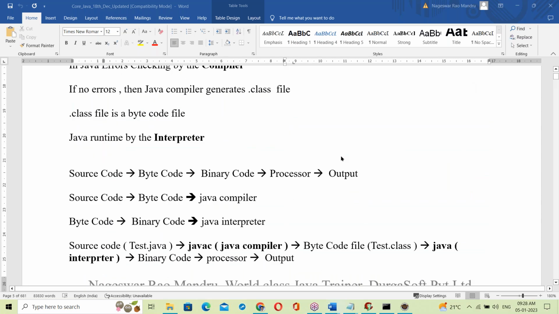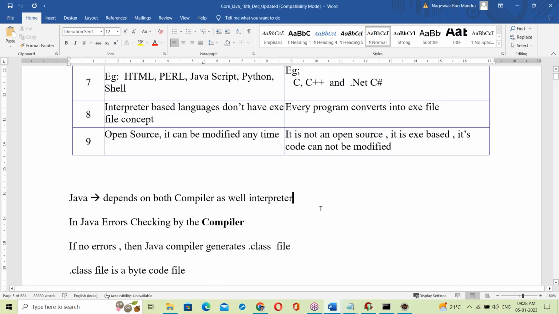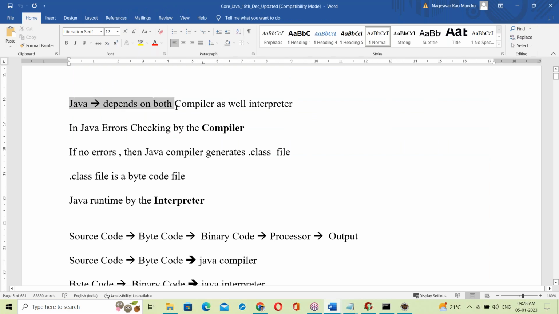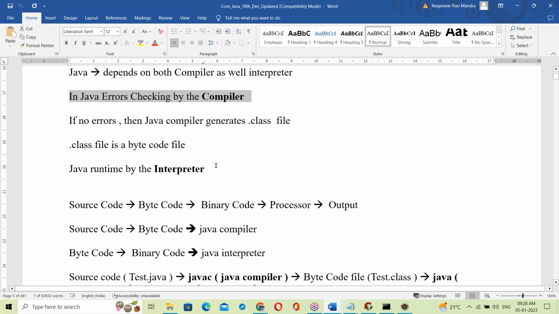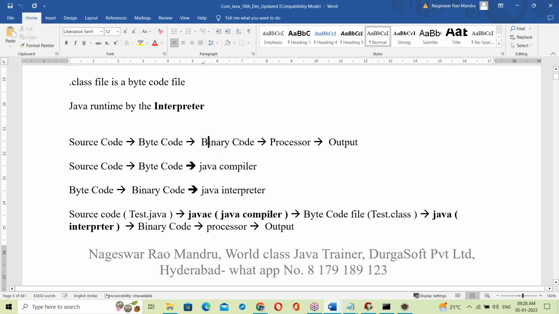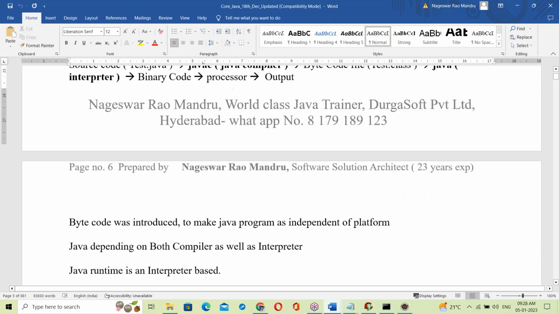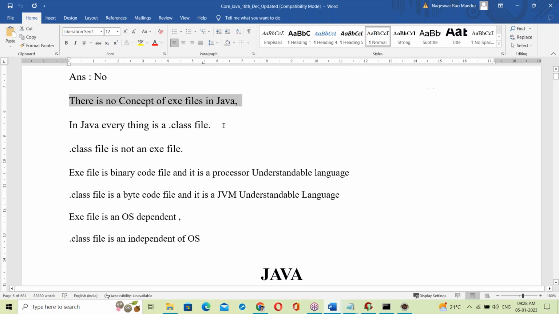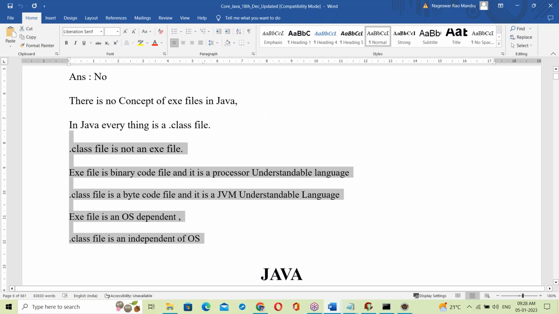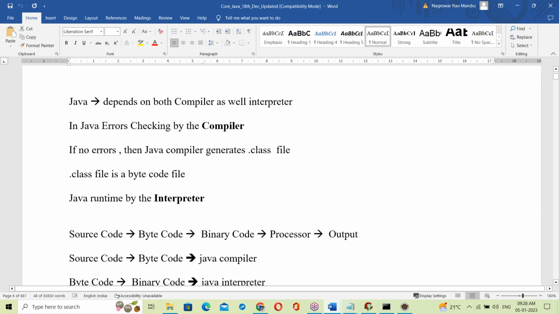So this is about Java, the same as what we discussed. Java depends on both the compiler as well as the interpreter. Java errors are checked by the compiler. See, this is source code to bytecode, binary code. Can we create an exe file in Java? No. There is no concept of an exe file in Java. So that is the Java introduction.